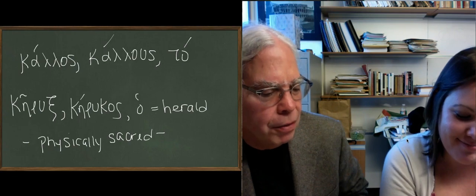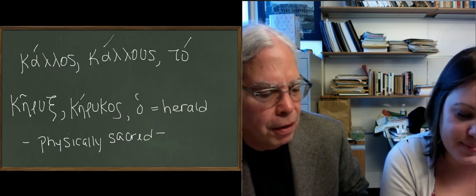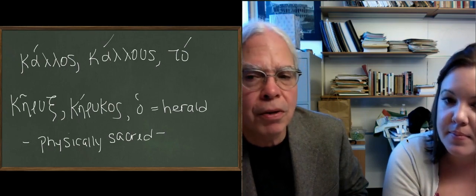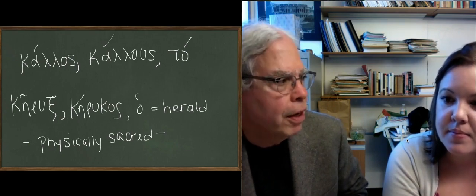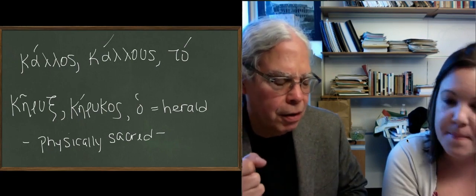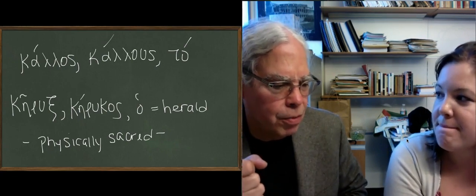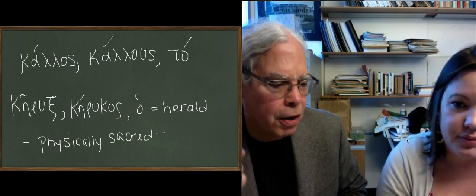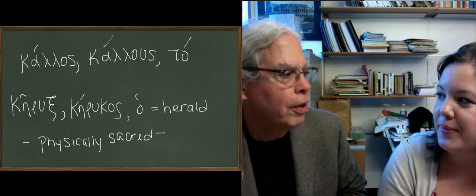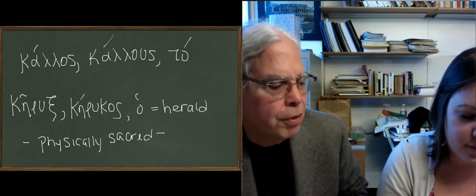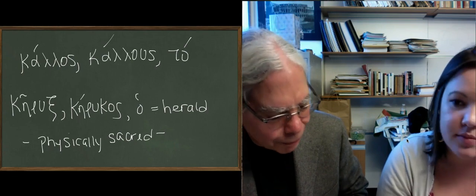So anyhow, it's a sacred person, and sometimes kerukes are ambassadors. We have the same notion preserved in our notion of what an ambassador is. The word for the thing that Hermes carries, which in Latin is caduceus, in Greek is kerukeon. So Hermes is a kerux. He's a person who goes between opposing camps, and who's sacred.